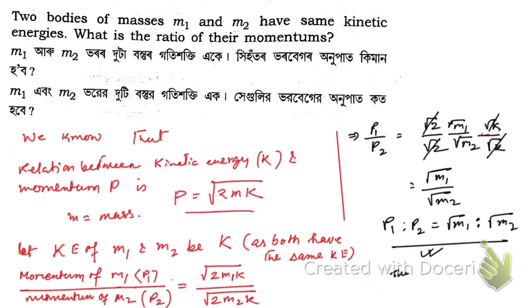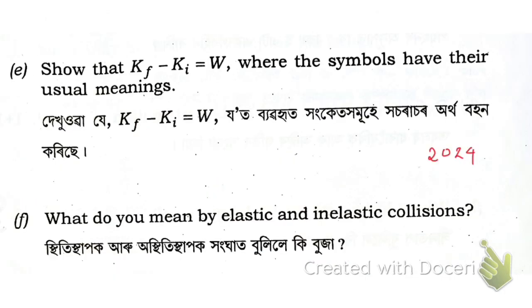So this is the required ratio. Okay, so that is the answer. So hope you have understood this. Now let me take the next question. So this was asked in 2024, these two questions. Okay, so that kinetic energy, final kinetic energy minus initial kinetic energy is equal to work done, where the symbols have their usual meaning.